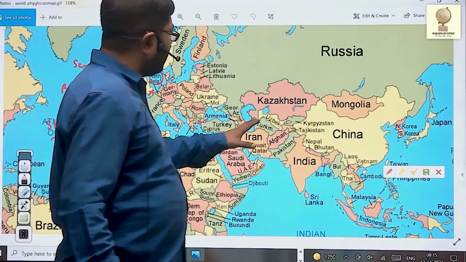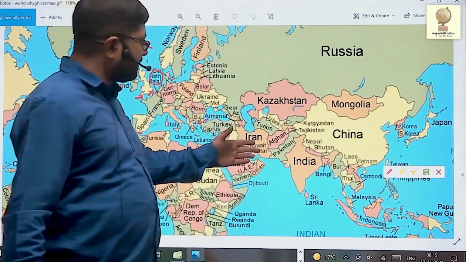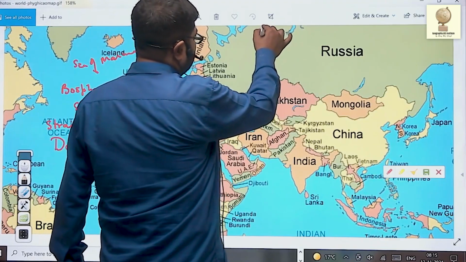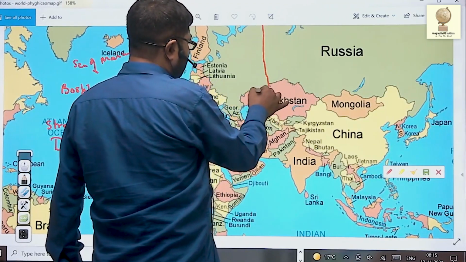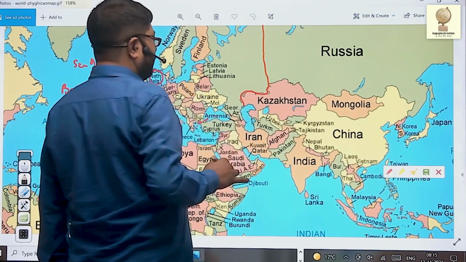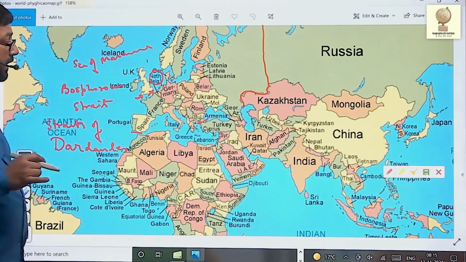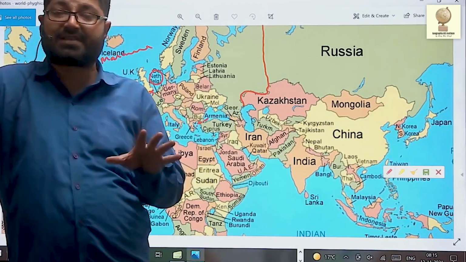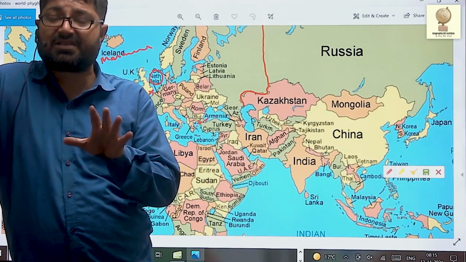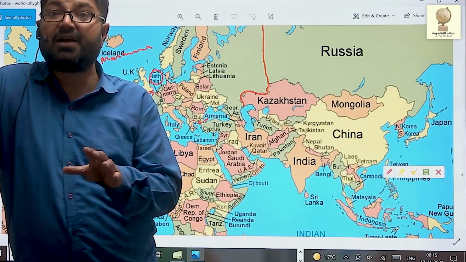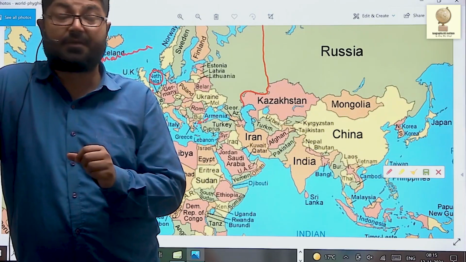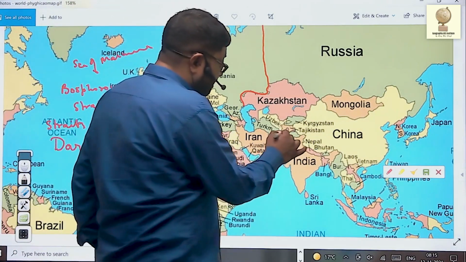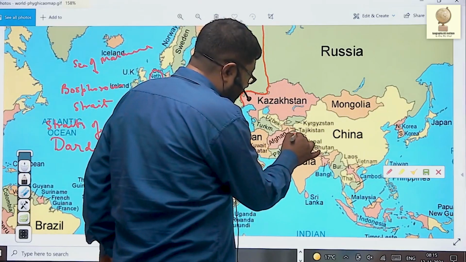Now let us come on to Asia. Let us see the countries of Asia. Basically this part of Russia is divided into two parts. It lies in Asia as well as in Europe. Now in Asia there are various parts: South Asia, West Asia, East Asia, Southeast Asia, Central Asia, Russian Asia. Now if you see South Asia, this map is slightly wrong. It should be like this.